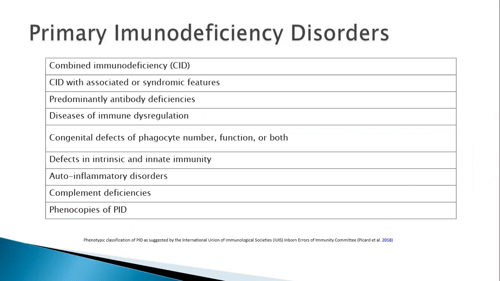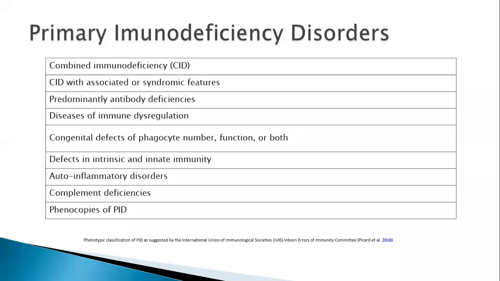We can largely group them based on the cell defect they have. Combined immunodeficiency includes a T cell defect as well as a B cell defect. The degrees of T cell and B cell defect can again vary, and certain combined immunodeficiency disorders are associated with syndromic features. Some are purely humoral immunodeficiencies. Some are deficiencies in phagocyte function or number. Then there are certain autoinflammatory disorders, complement deficiencies, and some phenocopies of primary immunodeficiency disorders.